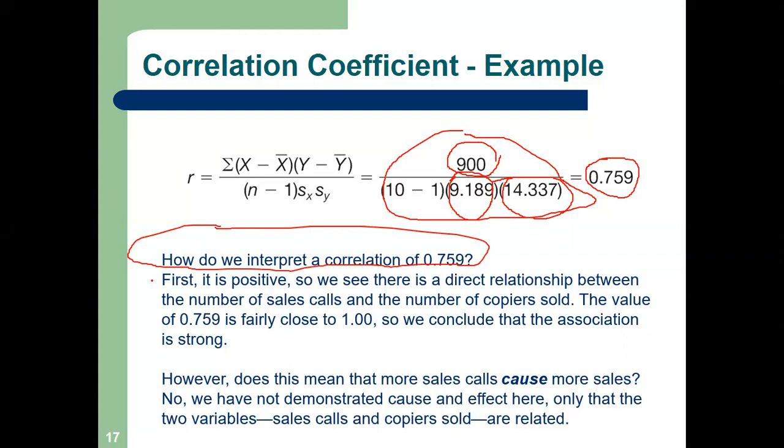First, it is positive, so we see there is a direct relationship between the number of sales calls and the number of photocopy machines sold. And as this value 0.75, almost 0.76, is fairly close to 1, we conclude that the association is strong. The more it is towards 1, the stronger the correlation.